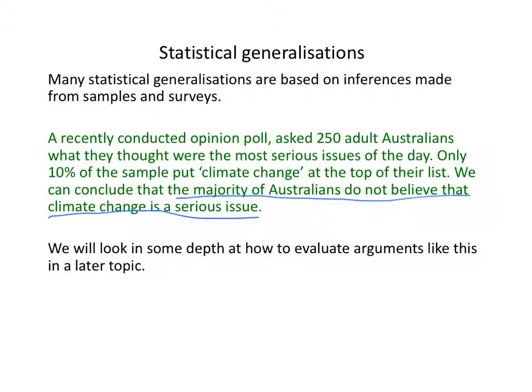Now, you might think you couldn't possibly get a conclusion about the majority of Australians just from a small sample of 250, but we'll see when we come to talk about inferences like this that that's not necessarily the case. It depends how the sample was selected, whether it's representative of the population as a whole. Even quite small samples, depending on the way they're selected, can be representative. We'll talk a lot more about this kind of inference, an inference from a sample to a population, in a later topic.